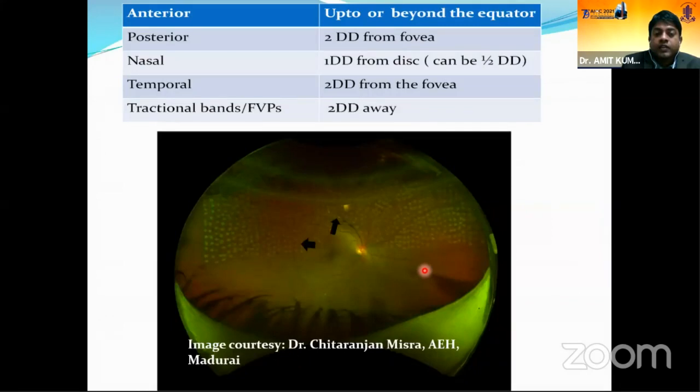So what is the extent of doing laser? Anteriorly we go to the equator or slightly beyond, posteriorly around the macula, 2 disc diameters away from the center of the macula, that is the fovea, on all sides. So roughly around the margin of the arcades above and below, and around the optic disc 1 disc diameter above, below and nasal. And if additional PRP is needed, you can come as close as half a disc diameter. One important thing to remember is if there are any tractional bands or fibrovascular proliferation seen, you should stay 2 disc diameters away from those.